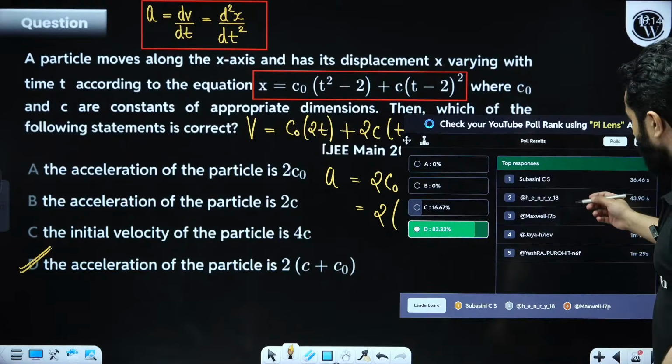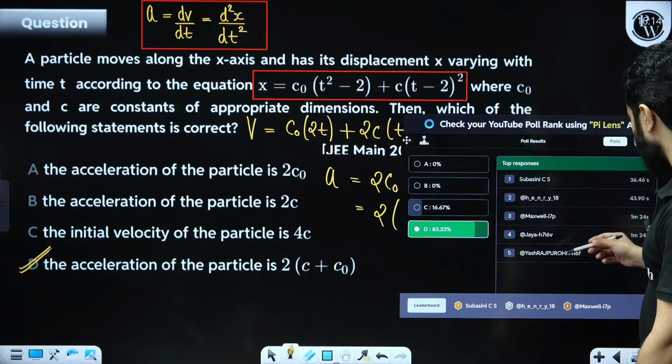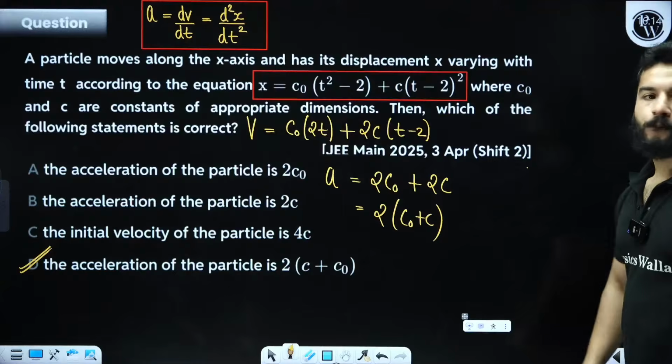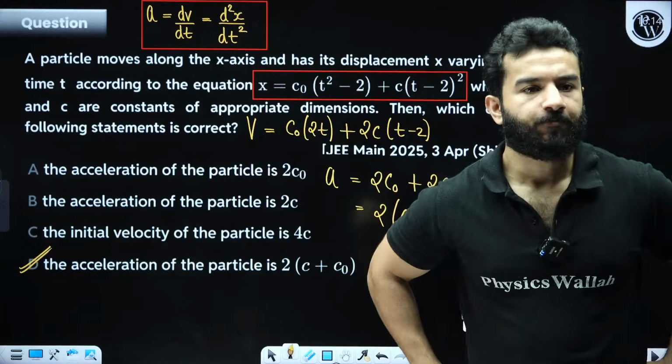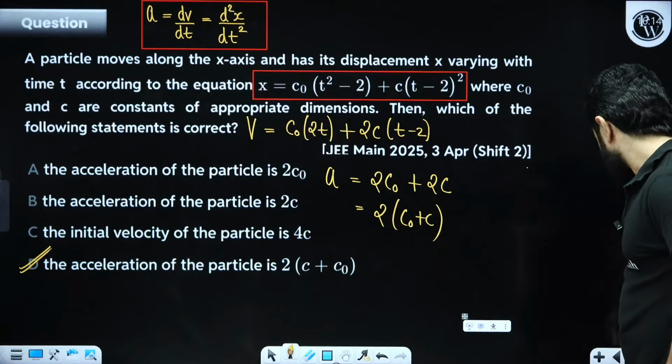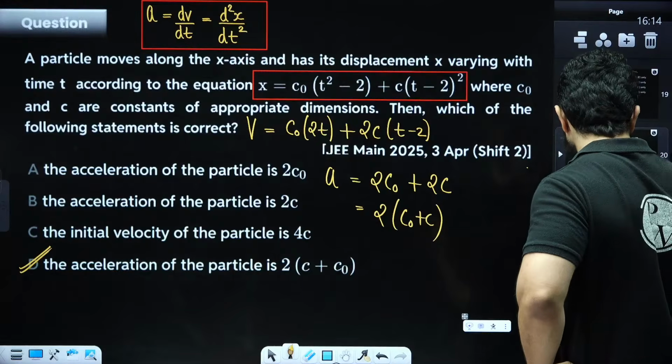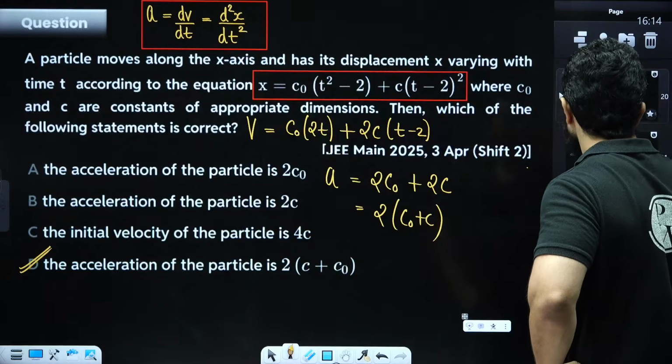Good, very good. Subhashini, Henry, Maxwell, Jaya, Yash. All right, clear? Any more doubts in this problem, my dear friends? Be quick if you have any doubt.